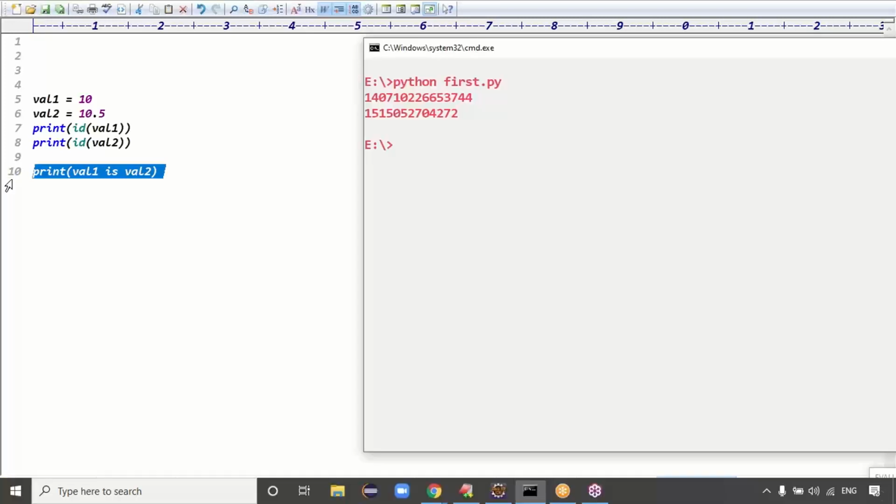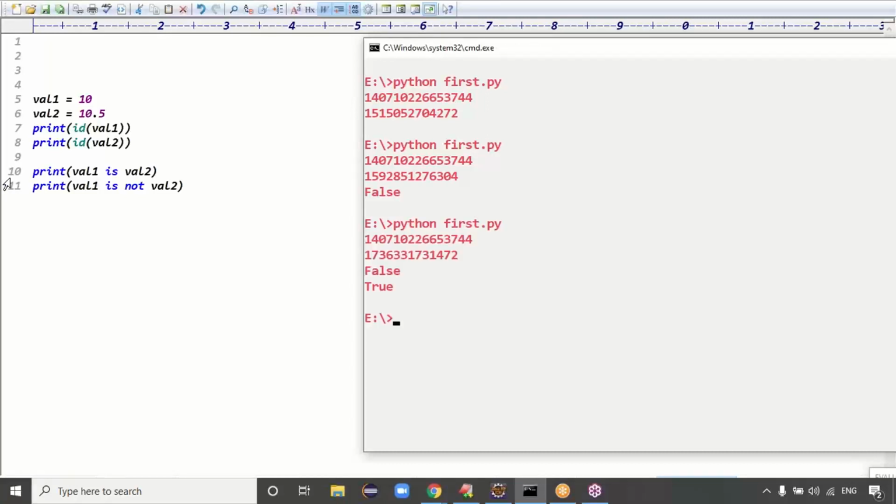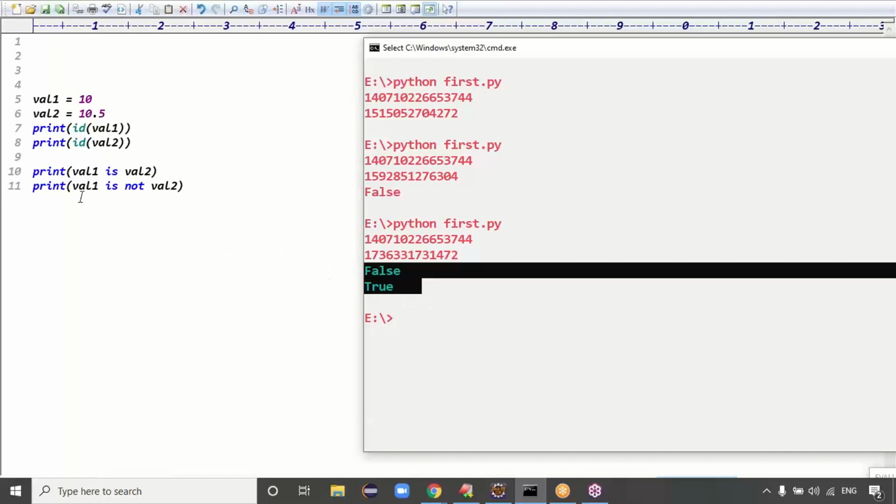False, because they are two different memories. Then val1 is not val2 returns true, because is not means the opposite. Okay, so it is clear now.